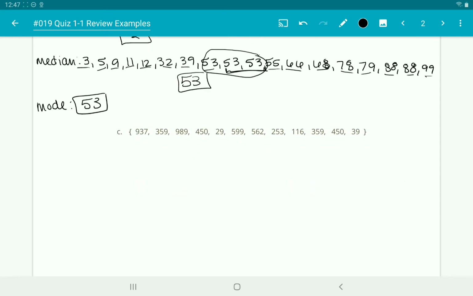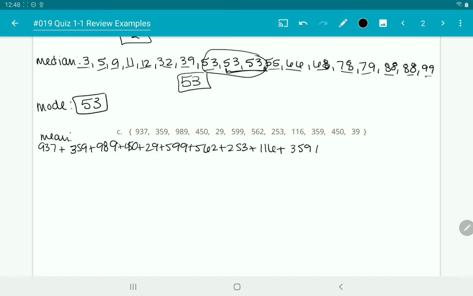And then for part C, again, we're going to add them all together. For the mean: 937, 359, 989, 450, 29, 599, 562, 253, 116, plus 359, plus 450, plus 39.